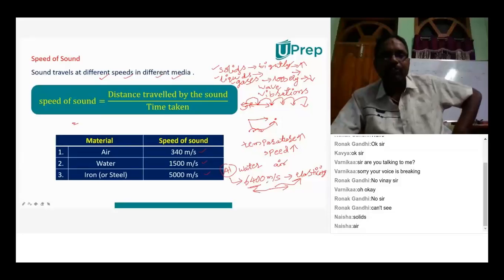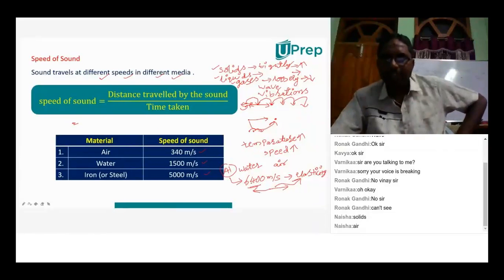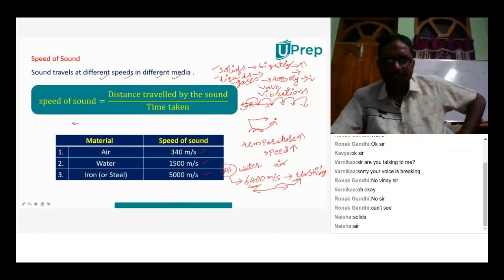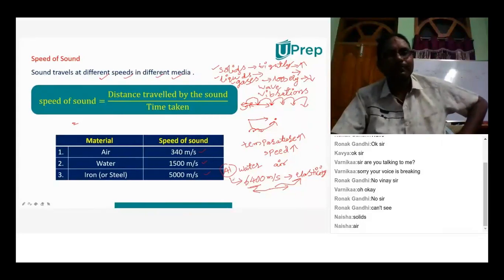6,400 meter per second. So now again, to summarize this, tell me, will the speed of sound be the same in all substances or different? Alex? Different. Right. Ronak, when I ask you, then only you have to give the answer. Okay? Yes, sir. Alex, the speed of sound will be different in different media. Yes, sir. Why is it so?